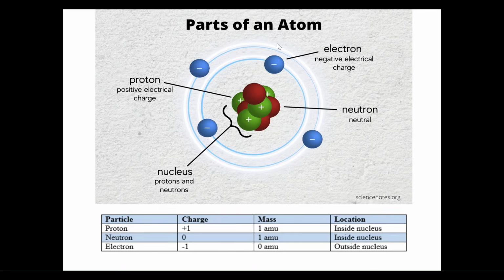Like we previously discussed in our previous lesson, this is an example of an atom. This one in particular is an atom that has 1, 2, 3, 4 protons, 1, 2, 3, 4 neutrons, and 1, 2, 3, 4 electrons. There are ways for us to figure out what type of atom we are trying to figure out here, and that is by counting the number of protons. And we'll discuss that in a few slides from now.